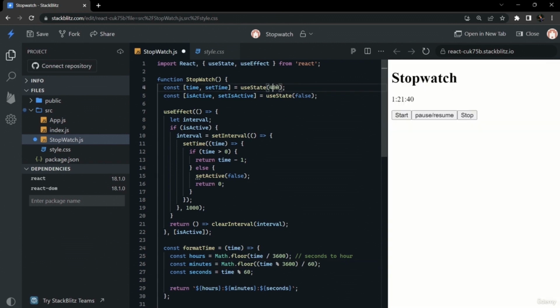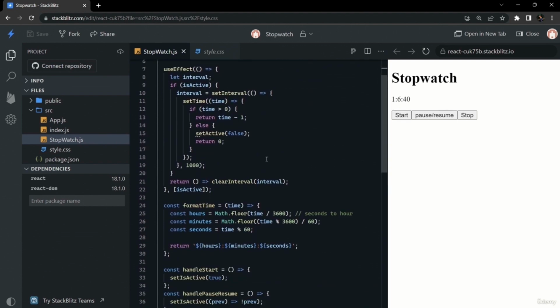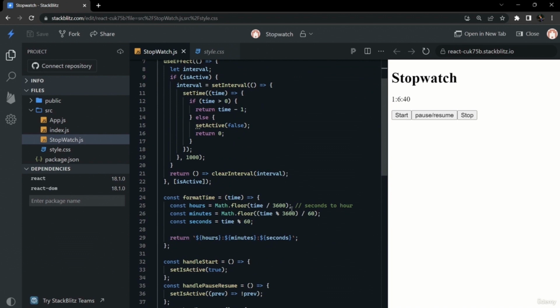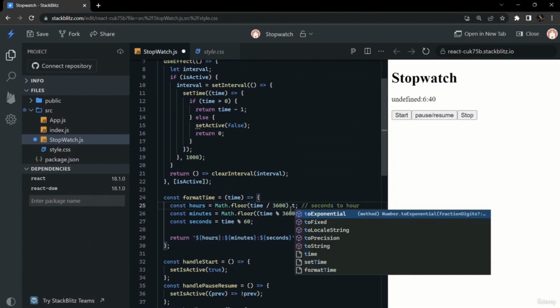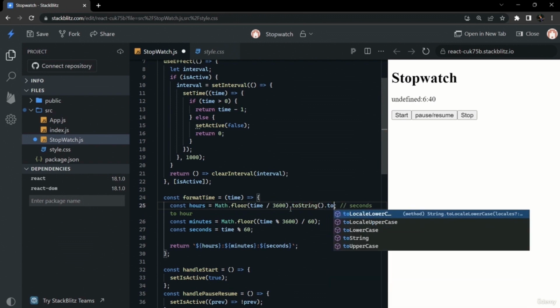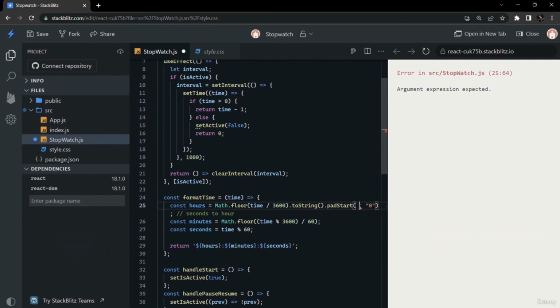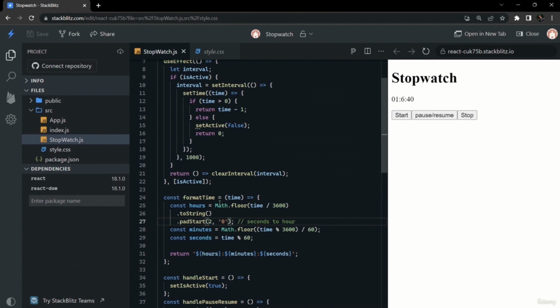See, here is a problem that our format is not correct. It is not HH. It is only like 1, it is not 01 and 06. So we can convert the single digit time into double digit using pad start. Firstly we have to convert our hours into string to use the pad start. This is an inbuilt JavaScript method. We will be padding the start with 0 up to two digits, and like this we can use it on minutes and seconds as well.